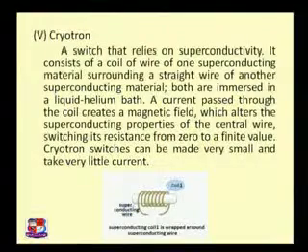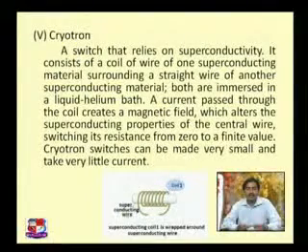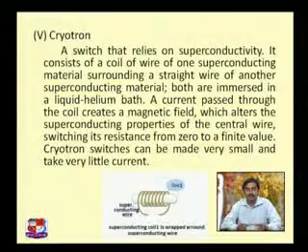A similar normal arrangement is the relay switch, which is electromagnetic switching, but compared to that we get quite fast and efficient switching with the superconducting arrangement, the cryotron. The cryotron has a simple construction. We need one superconductor as a core material, and we use another superconductor as a coil, wound on the first. But while choosing both superconductors, we need to take care of one value, the HC value of both superconductors.